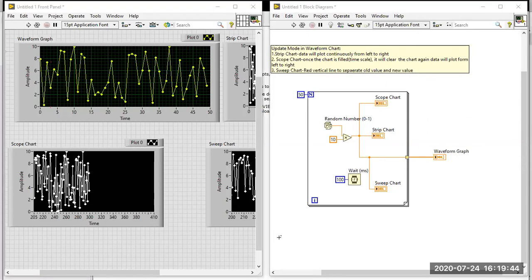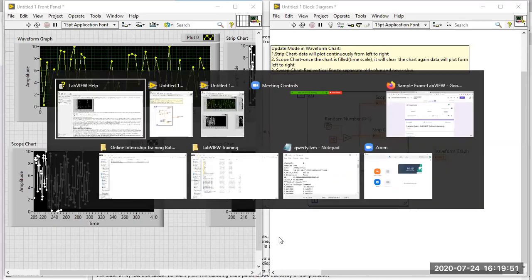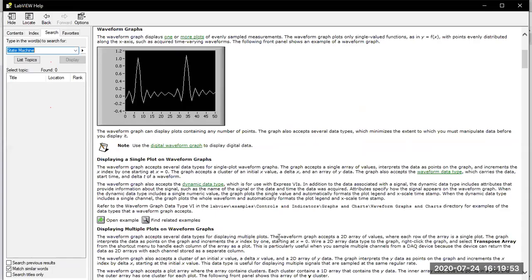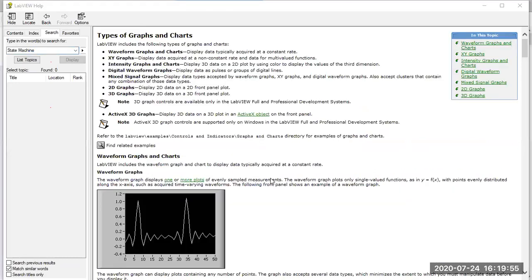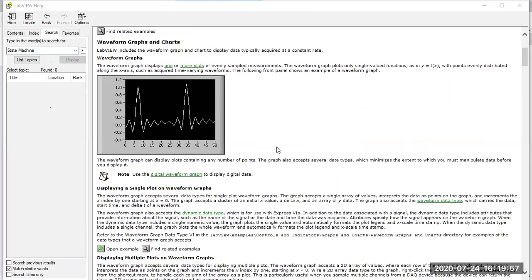Okay, let me show you all those things. This is available in the LabVIEW detailed help window over there. Kindly read this one, because it is very important. Three things only we are going to see: waveform graph, waveform chart, and XY graph. These three things only come for the examination.